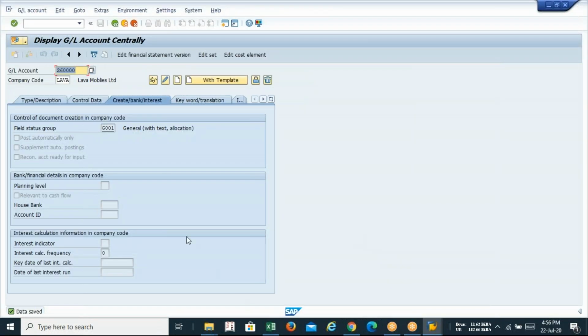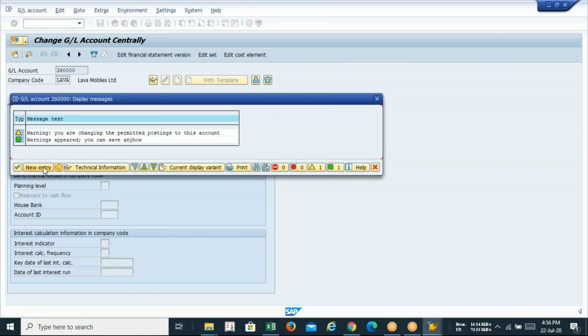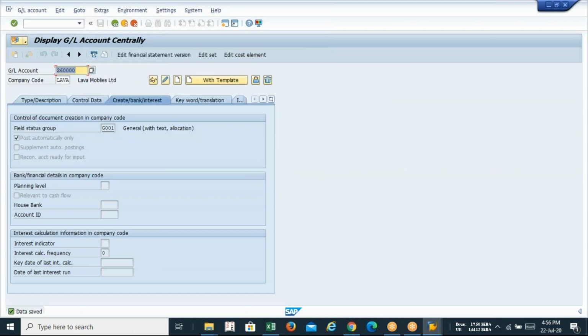Is it mandatory to create all the three GLs? Yes, sir, it is mandatory. If you are going to purchase, so just tell me, Satta, what is the journal entry for purchase?